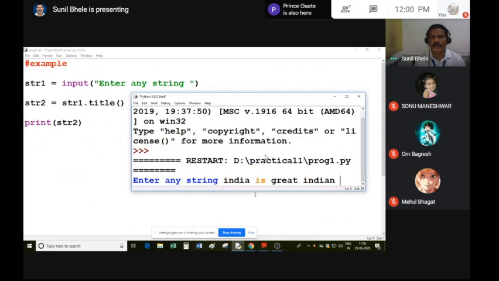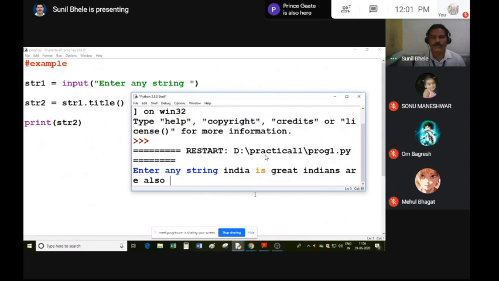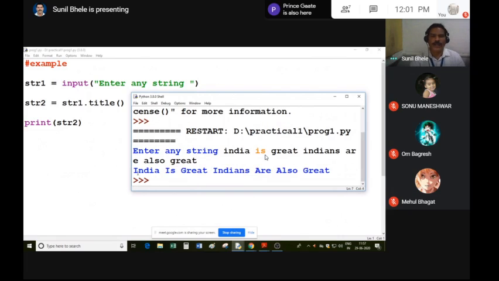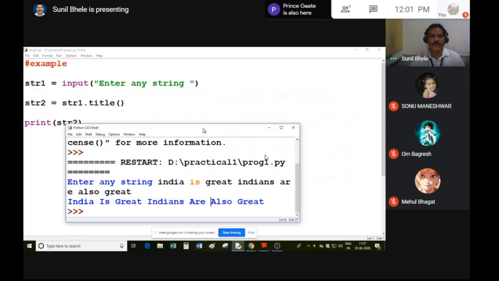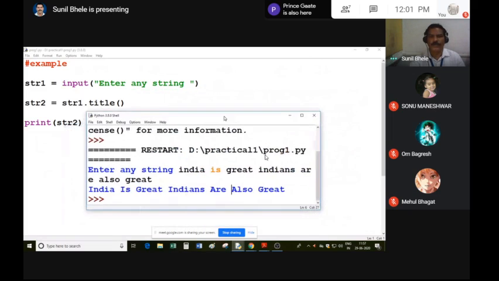Indians are also great. So what will happen? Each word begins with a capital letter. You can see I is capital, Indians I capital, great, G capital. So note down this output in your notebook.